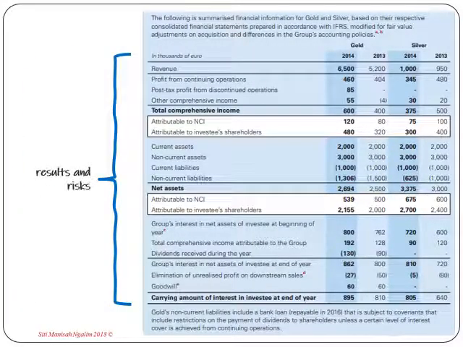And here, it discloses the results of the entity's interest in the two associates, including distributions of dividends, eliminations of unrealized profits, and information about restrictions on the distributions of dividends until a certain level of interest cover is achieved for a bank loan of one of its associates.